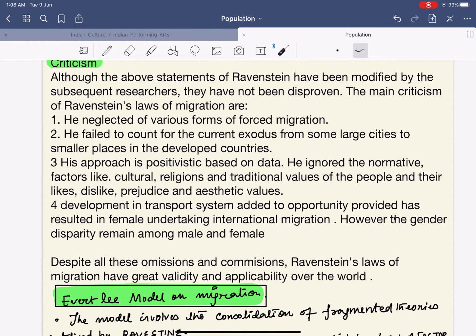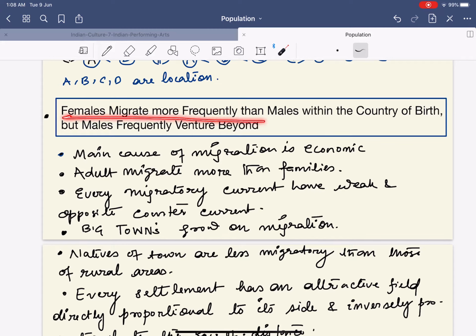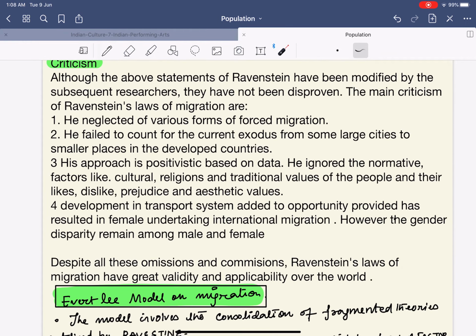Next, development. Again, this is the point over which Ravenstein has been criticized. Development in the transport system added to the opportunities provided has resulted in females undertaking international migration. See, over here it was stated that females migrate more frequently than males within the country of birth, but males frequently venture beyond. But what is happening is that the development in the transport system added to the opportunities, means employment opportunities provided, has resulted in female undertaking international migration.